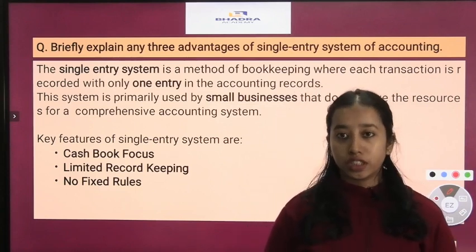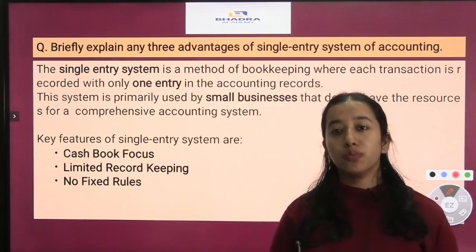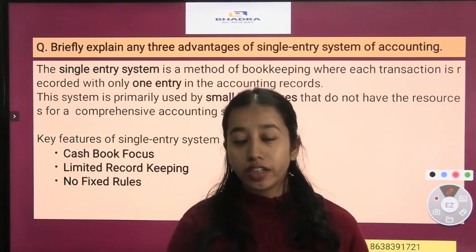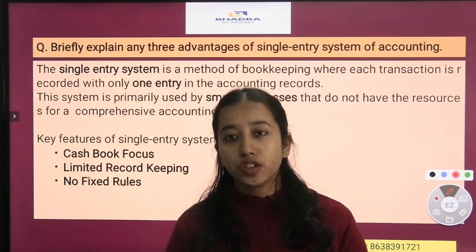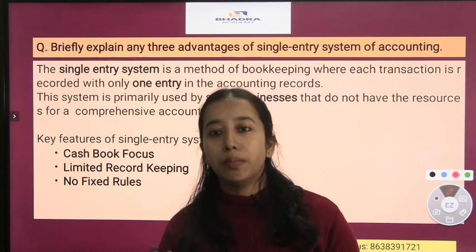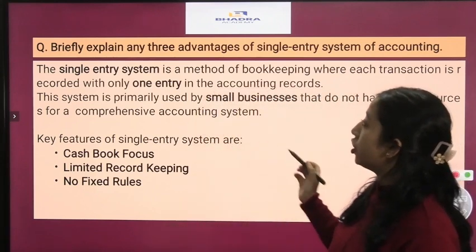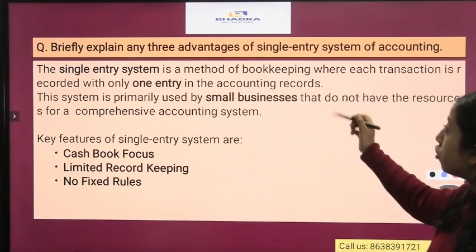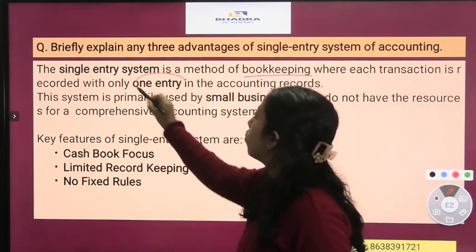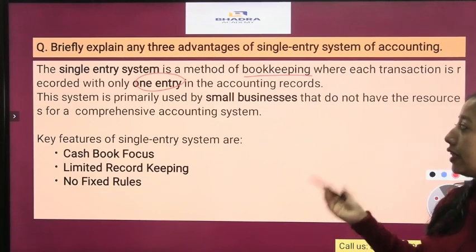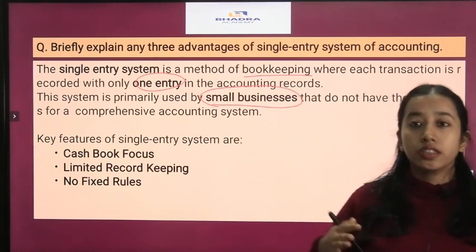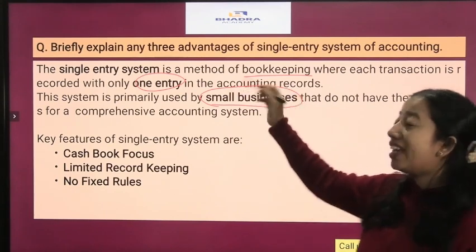The single entry system of accounting is that accounting system where for each transaction only one entry is made, whereas in the double entry system, for each transaction, two entries are made. So it is the opposite of the double entry system. The single entry system is a method of bookkeeping where each transaction is recorded with only one entry in the accounting records. This system is primarily used by small businesses, so small businesses record their transactions with the single entry system.